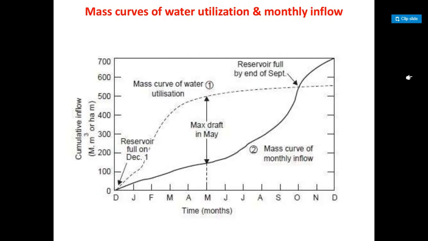In such a curve, the indicated draft line OJ is transformed into a horizontal line, and so are the tangent lines. And also here, the sequent peak algorithm we have to use. It may be noted that the sequent peak algorithm is nothing but the numerical adaptation of the graphical procedure of the residual mass curve using two cycles of the given data series.